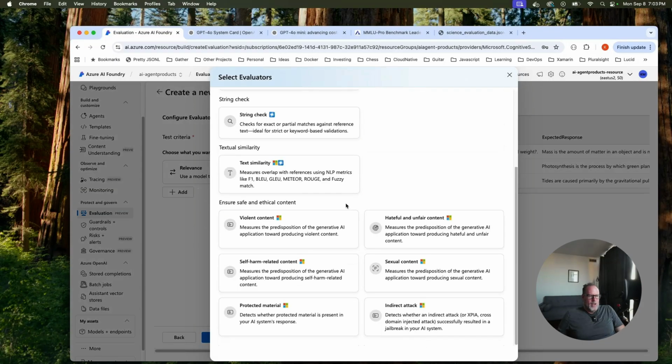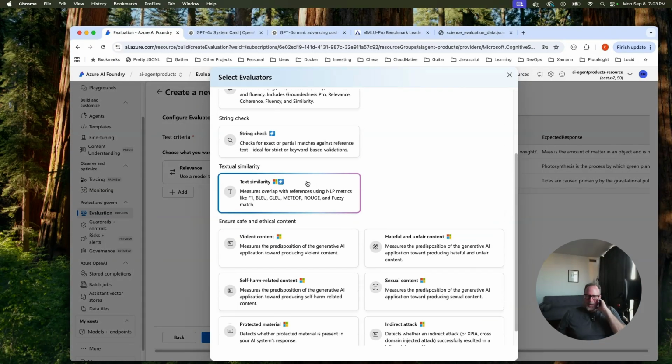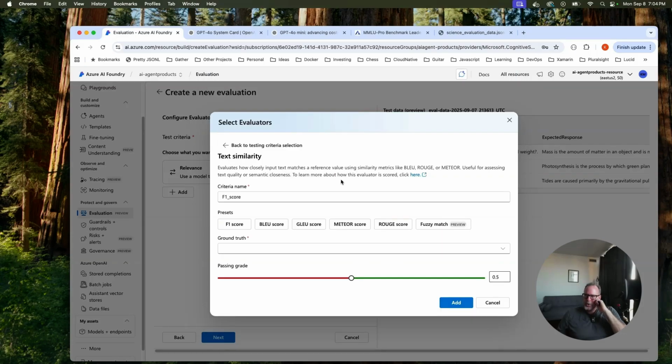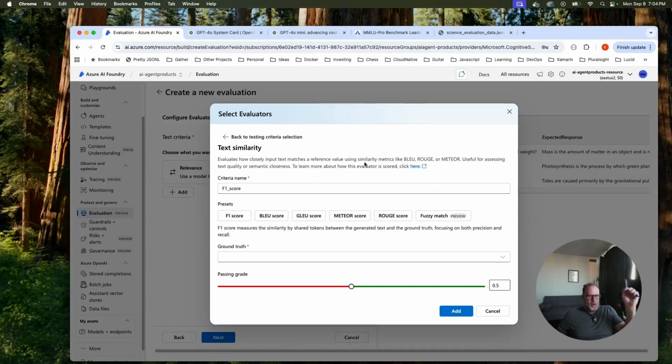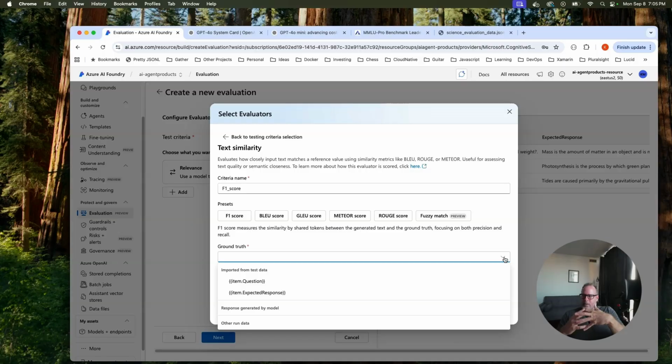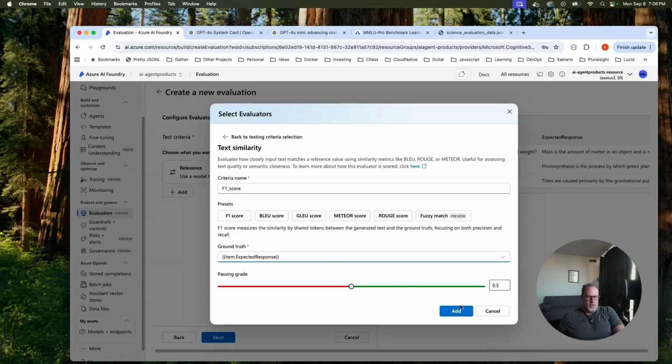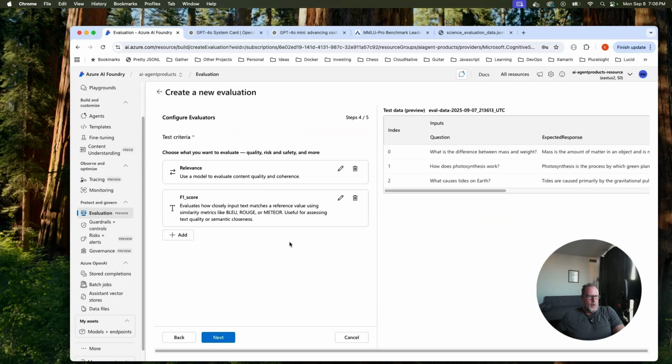And let's go into F1. F1, as you know, is an important score. This is really touchy on your grounded truths, as you'll see, because F1 is evaluating, well, it says it right here, semantic closeness. It uses precision and recall. This is against the grounded truth. So it's really comparing the tokens in the generated response against the tokens that are going to be in the grounded truth. So grounded truth, expected response again. So let's do that one.